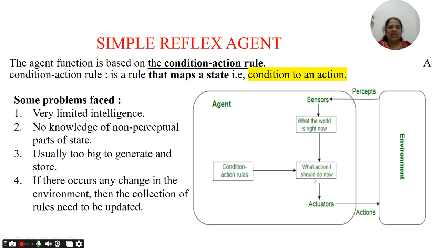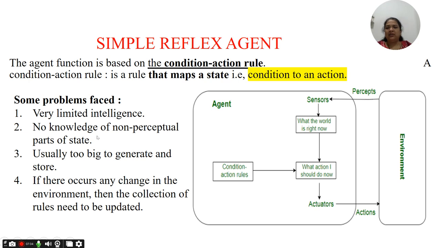Then it decides the action, and that action is communicated back to the environment with the help of actuators. So this is the diagram of the simple reflex agent, which has very limited intelligence, because it can just check the current scenario, and it can be used only in a fully observable environment.